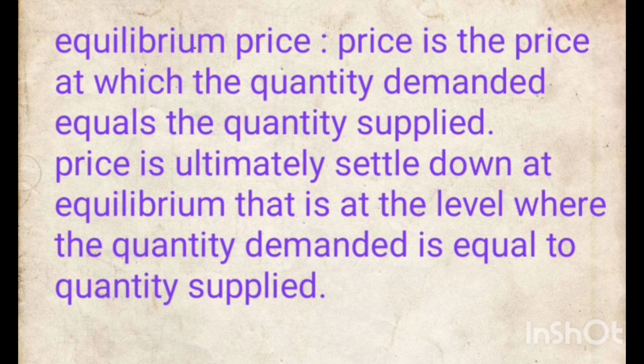That means here 1000 is the price at which the quantity demanded, that means the buyer wants to give 1000 rupees for the dress, is equal to the quantity supplied. That means at that price only the seller wants to sell that dress. So this is the equilibrium price.